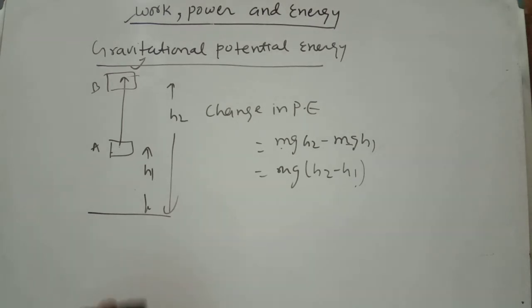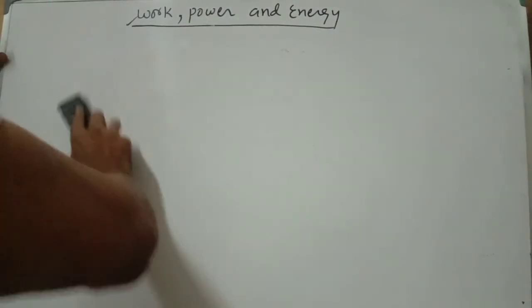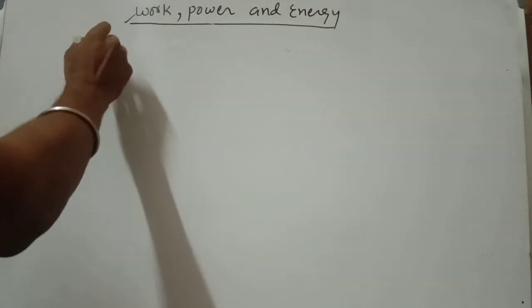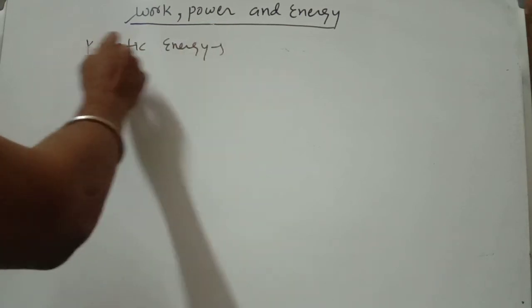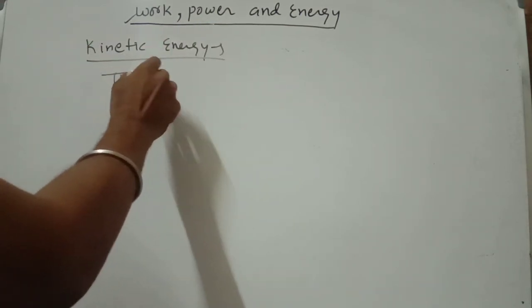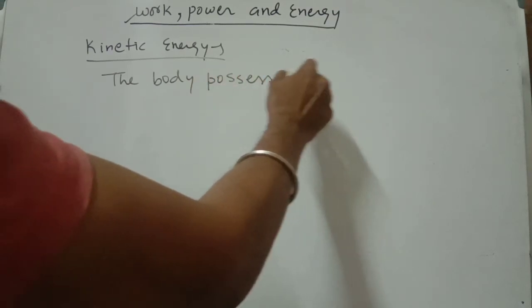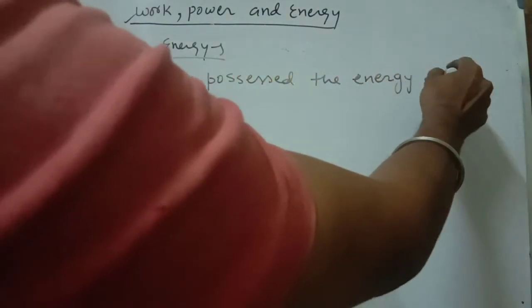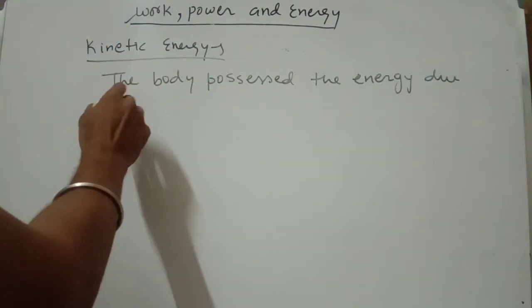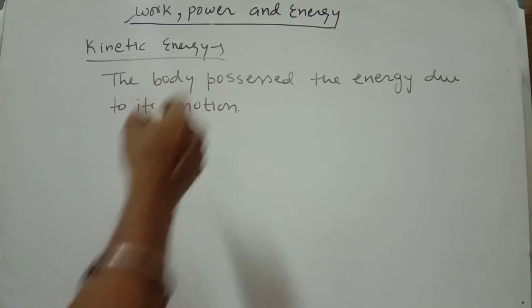Now I am going to define kinetic energy. So what is kinetic energy? The body possesses energy due to its motion or movement.